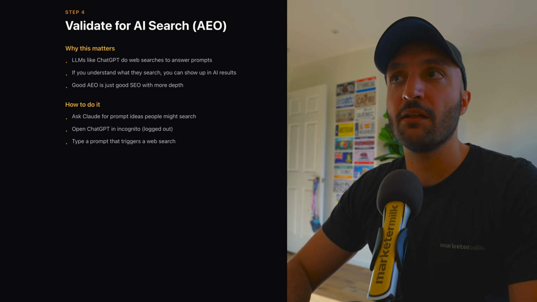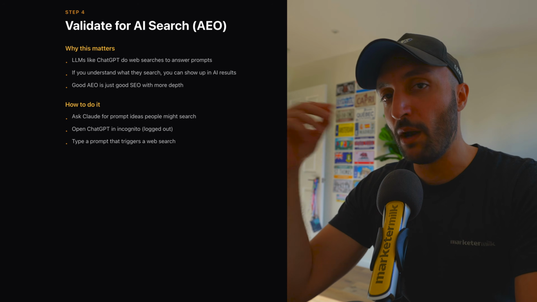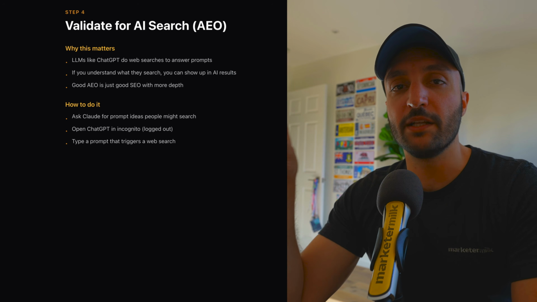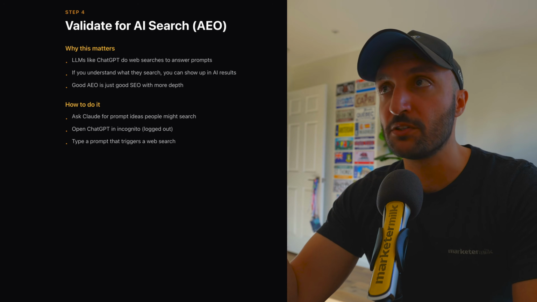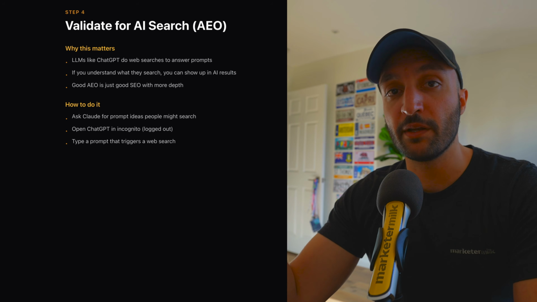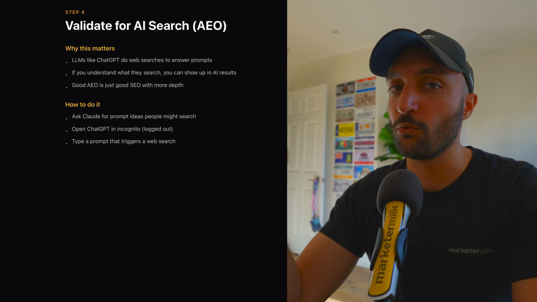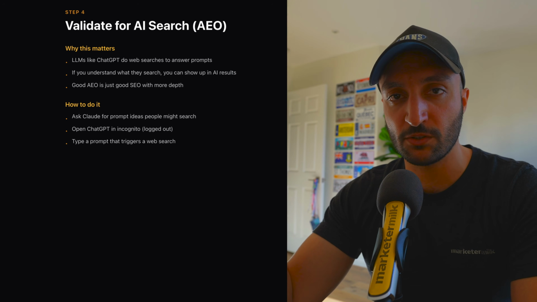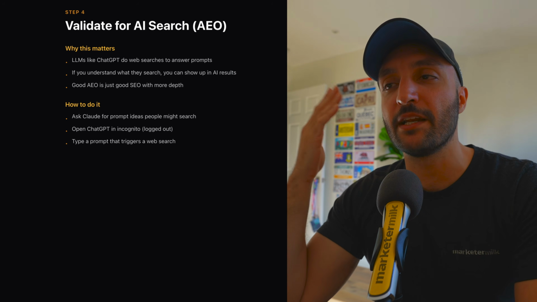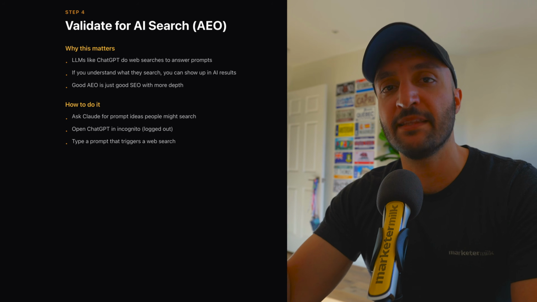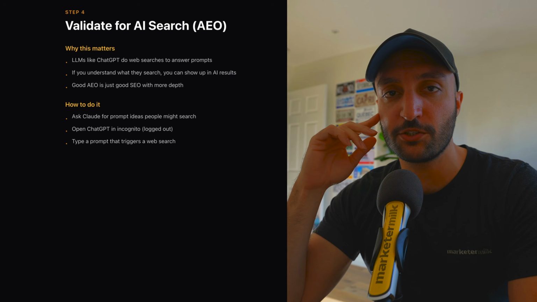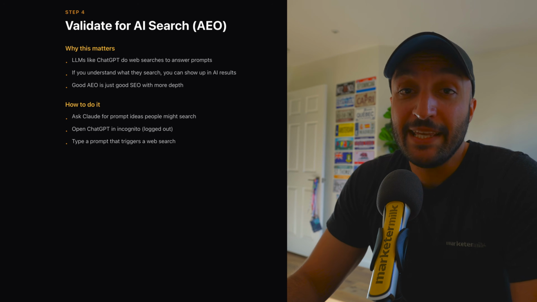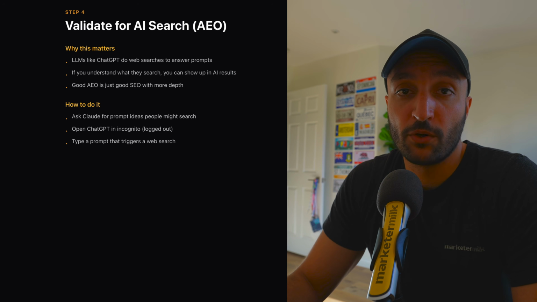So this matters because LLMs like ChatGPT, they do web searches when they're answering prompts. And if you can understand what ChatGPT searches when a user inputs a prompt, you can have a better chance of showing up in AI search results by optimizing around those web searches. And really, if you're doing good SEO, which is like what we talked about so far of understanding the user search journey and covering every keyword that you possibly can in that user search journey, you will show up in AI search engines. I know this because it's worked for my clients and it's worked for my own website.